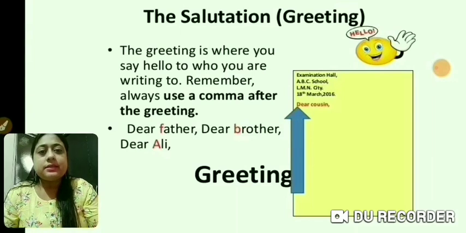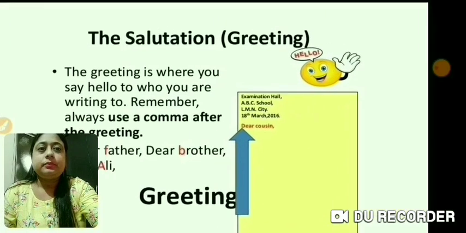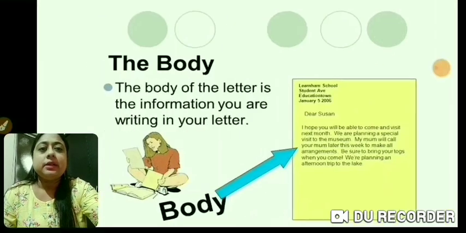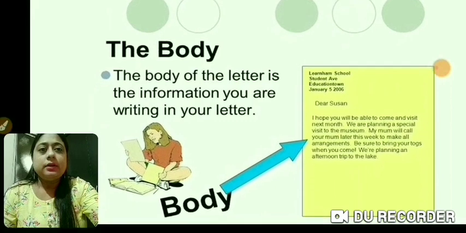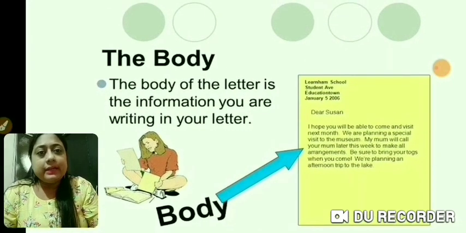We do it, isn't it? Usually after giving a salutation we put a comma. For example, dear father, dear brother, or dear Rohan, or any kind of name whoever we address to, we put a comma after that. Then the next one is the body, the important part of a letter. The body of the letter is the information that you write in that particular letter.